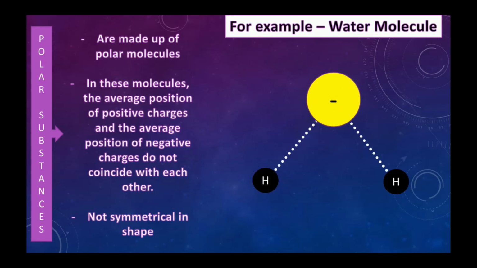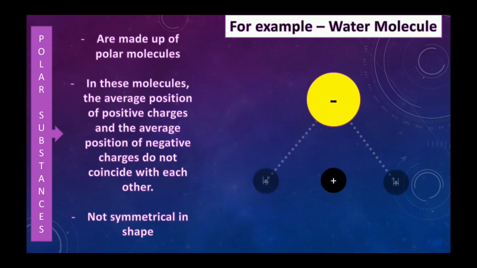And hydrogens, on the other hand, are positive charges. So now we have to calculate the average position of negative charges and the average position of positive charges. Since we have only one negative charge, its average is the same, but we have two positive charges, so their average will be something that I have shown here.